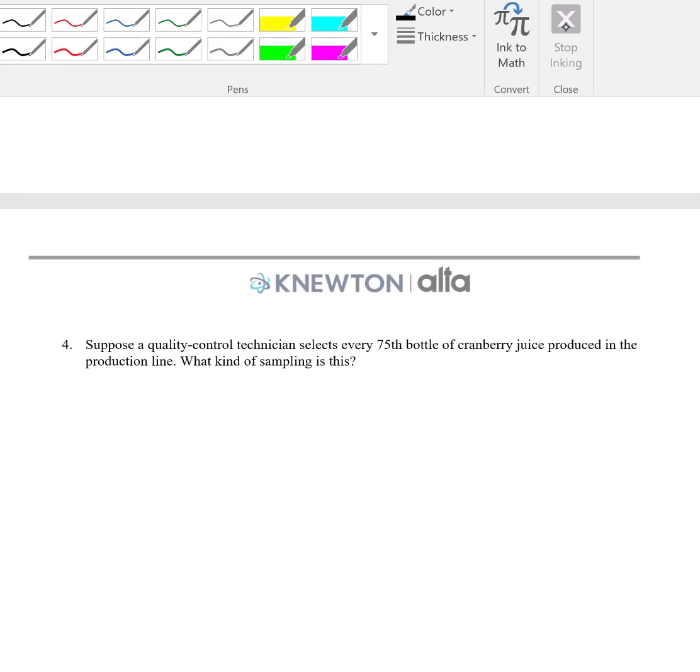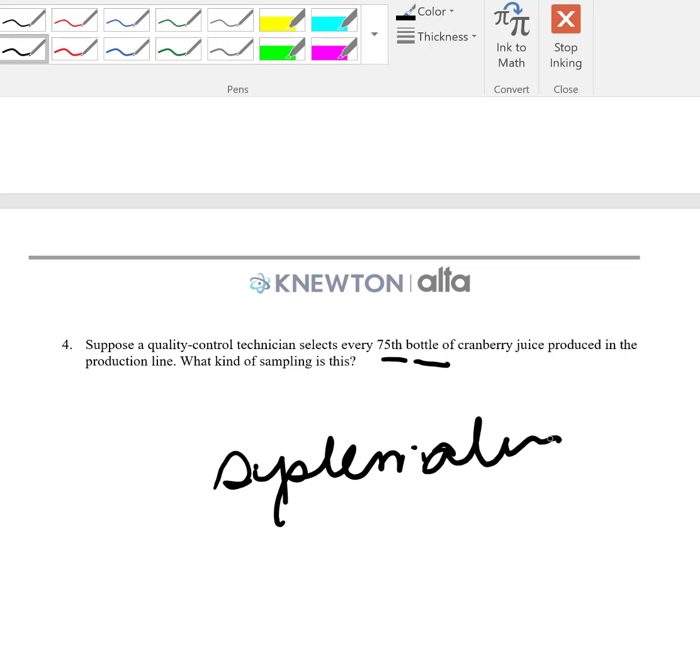Let's look at this last one. Suppose a quality control technician selects every 75th bottle of cranberry juice produced in the production line. What kind of sampling is this? Because it's every 75th bottle, this would be systematic sampling. Make sense?